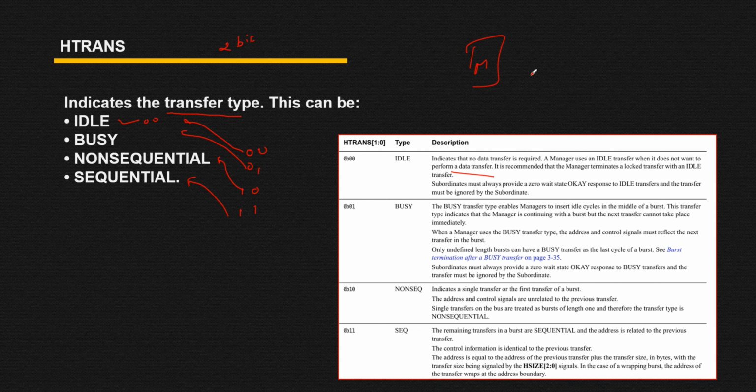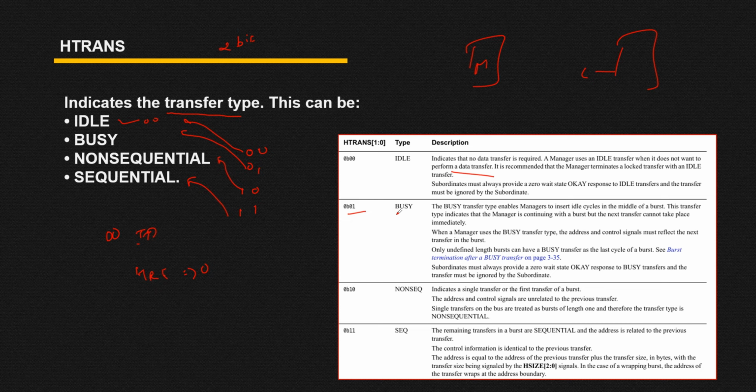In the idle case, your subordinate will pass HRESP always 0, that means it will always pass an OKAY response. So if your HTRANS is 00, it is an idle transfer, and in such a case your subordinate will pass HRESP always 0, that means OKAY response. Okay, clear?